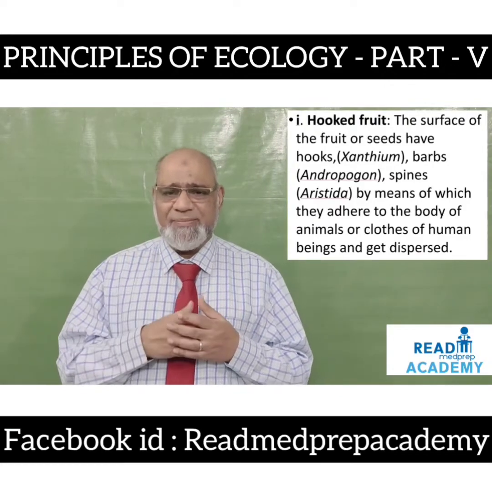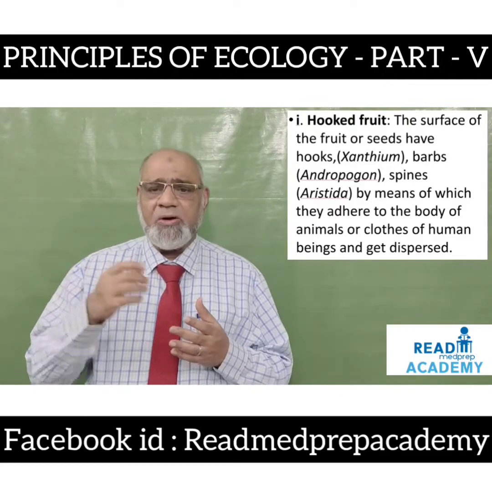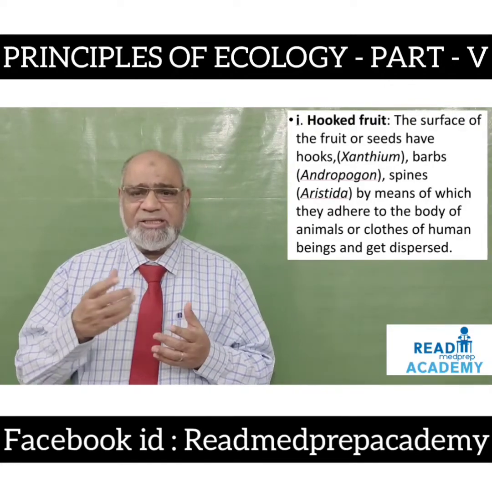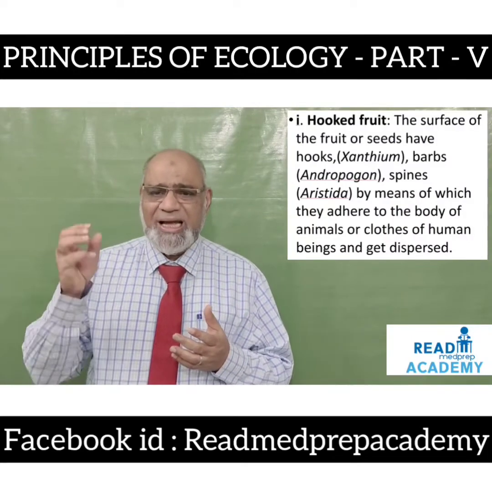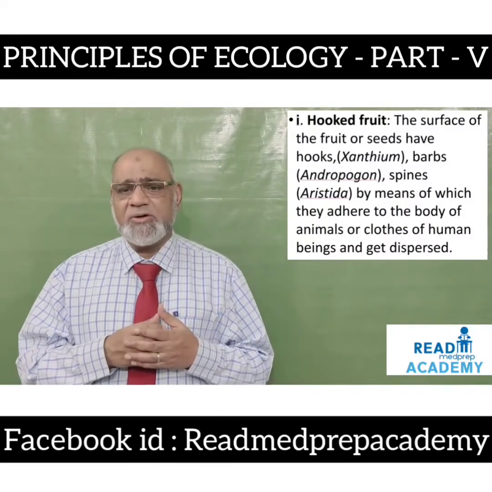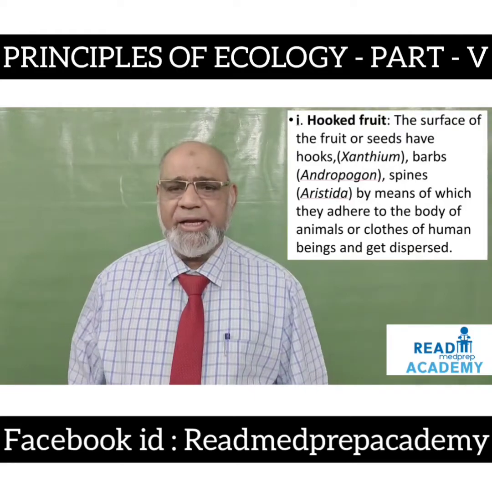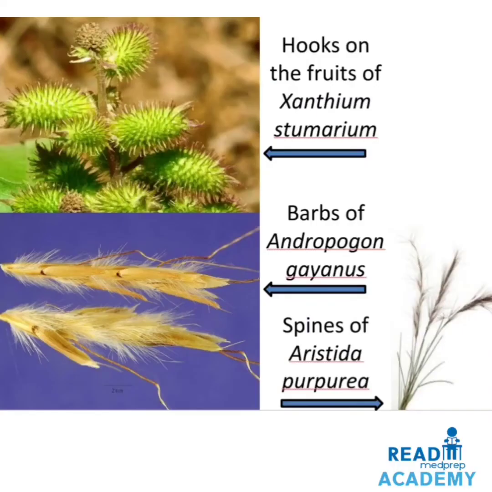Example, Xanthium. Barbs, Andropogon. Spines, Aristida, by means of which they adhere to the body of the animals or clothes of the human beings and get dispersed. Here in this image above you can see the hooks on the fruits of Xanthium strumarium. On the image below on the left side you can see the barbs of Andropogon gayanus. The image on the right side shows the spines of Aristida purpurea.